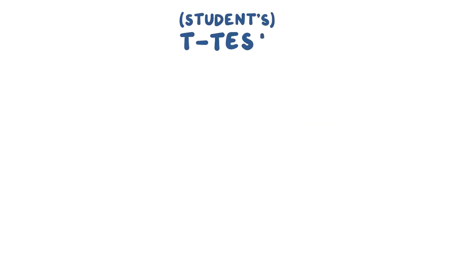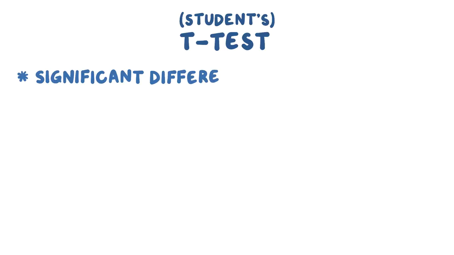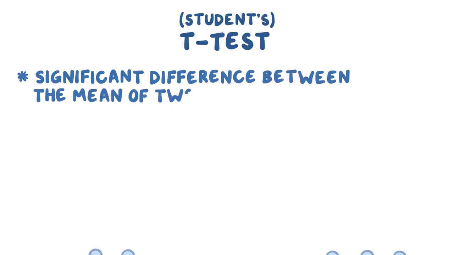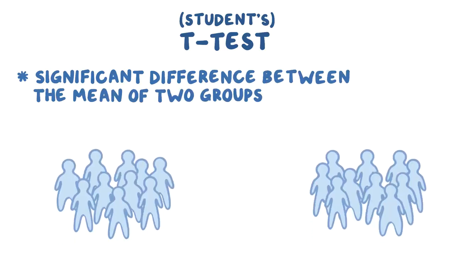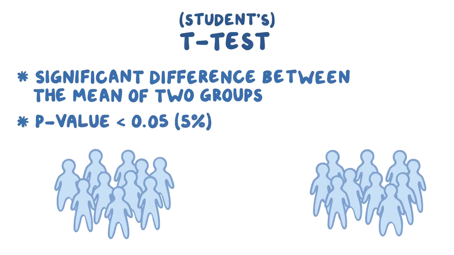The student's t-test, or simply the t-test, is a type of parametric statistical test used to determine if there's a significant difference between the means, or averages, of two groups. And significance is normally defined by a p-value of less than 0.05, or 5%.